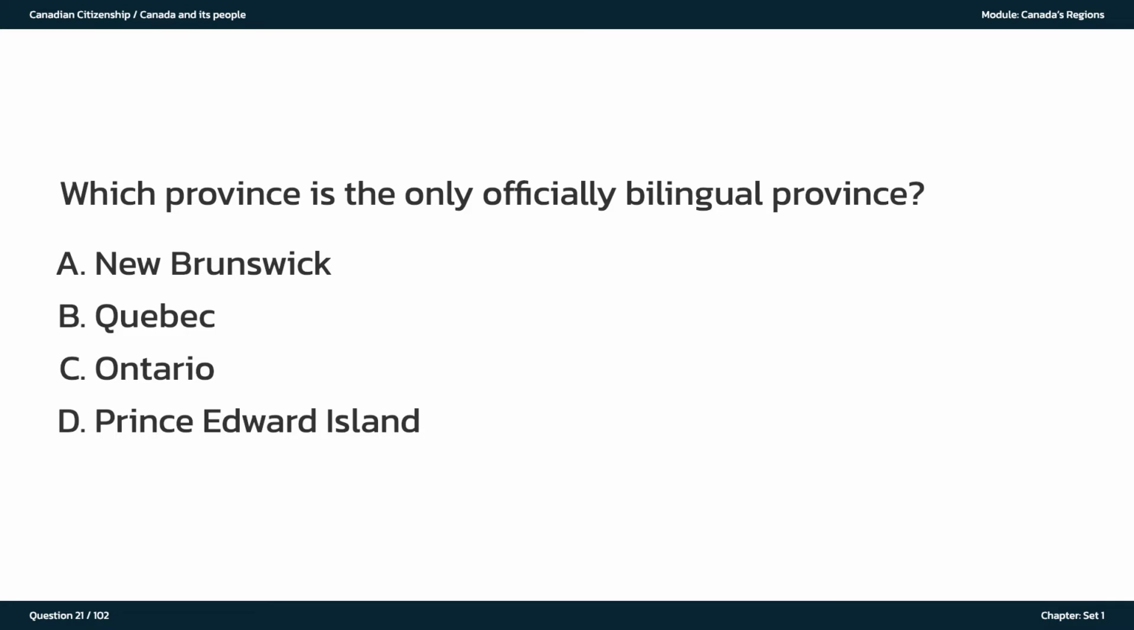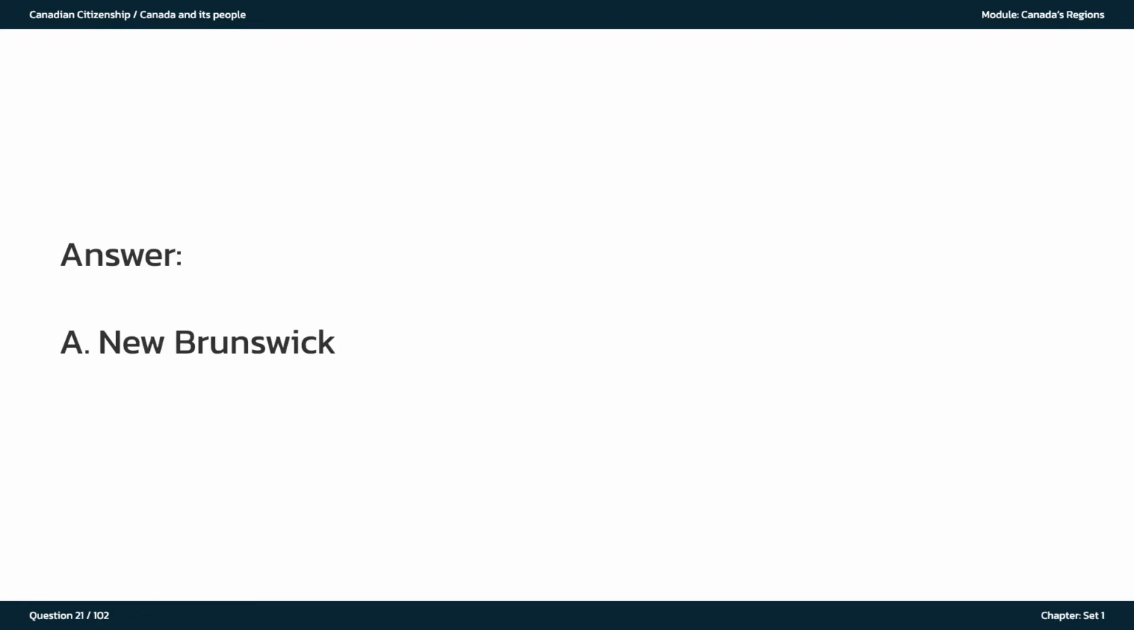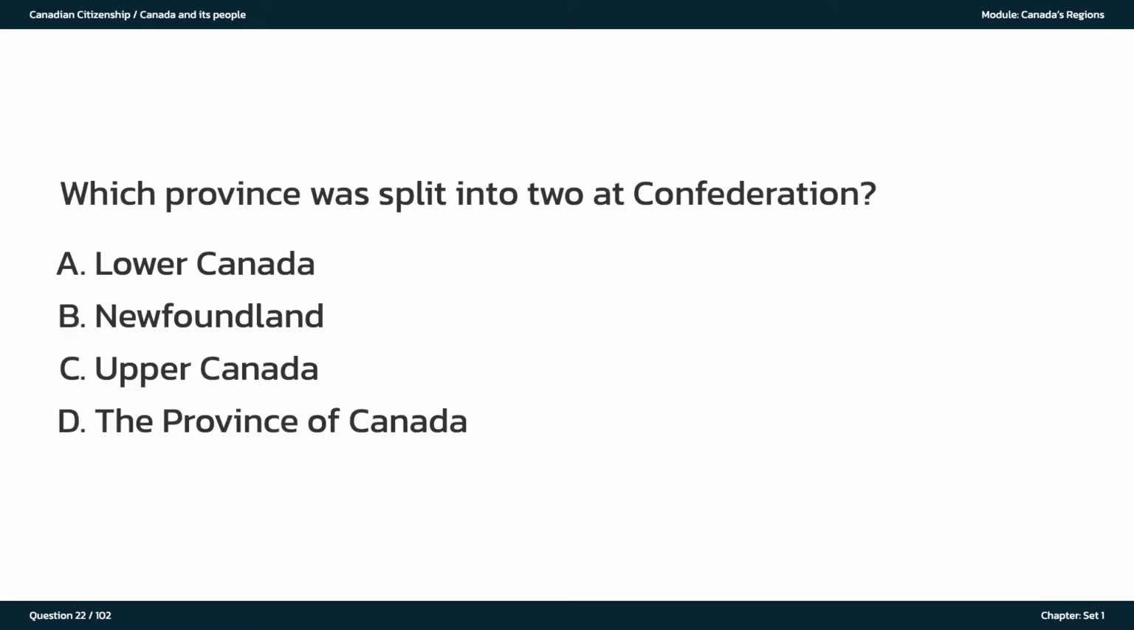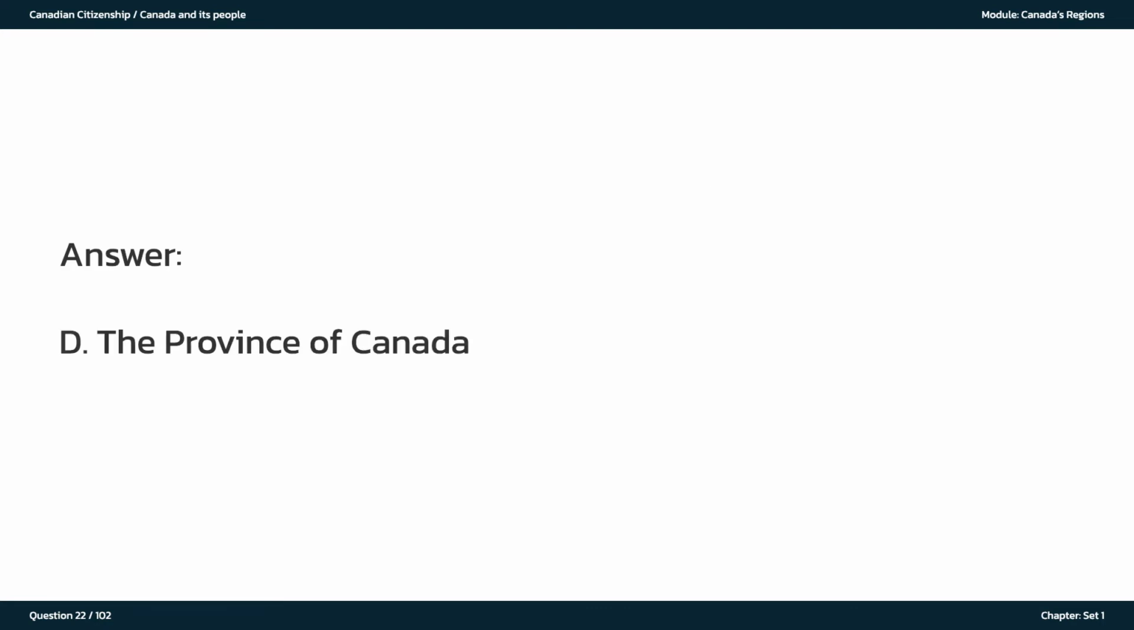Which province is the only officially bilingual province? A. New Brunswick. B. Quebec. C. Ontario. D. Prince Edward Island. The answer is A. New Brunswick. Which province was split into two at Confederation? A. Lower Canada. B. Newfoundland. C. Upper Canada. D. The Province of Canada. The answer is D. The Province of Canada.